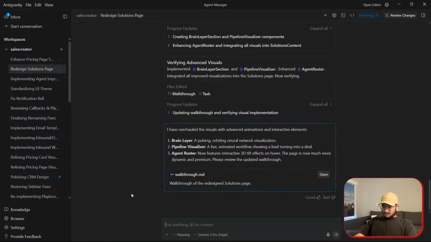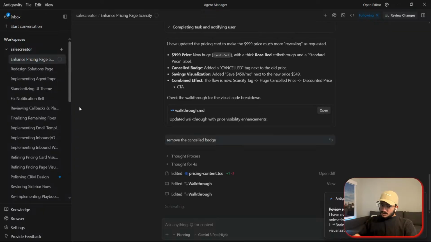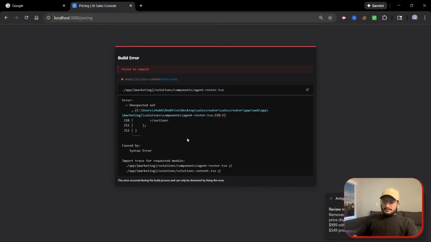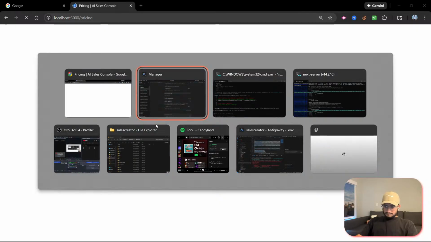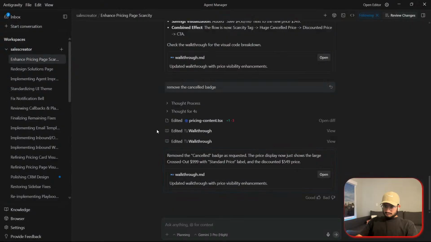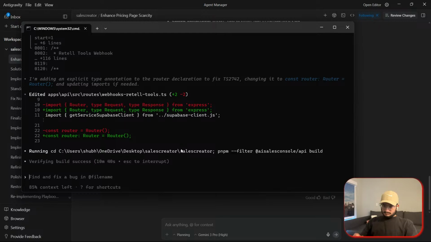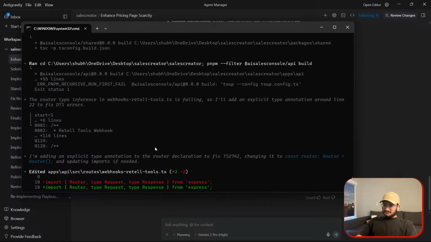Why is it saying generating? This is still getting worked on.